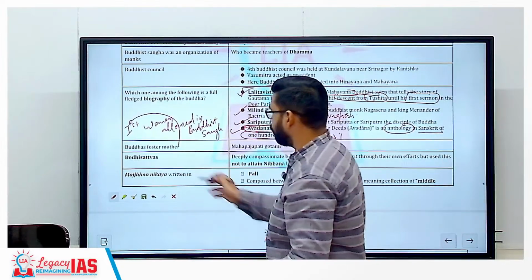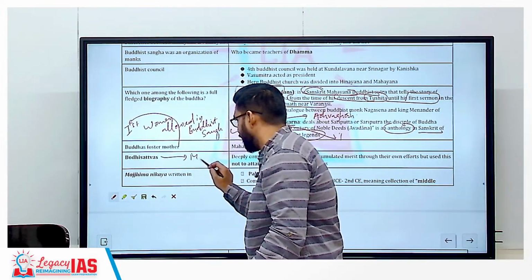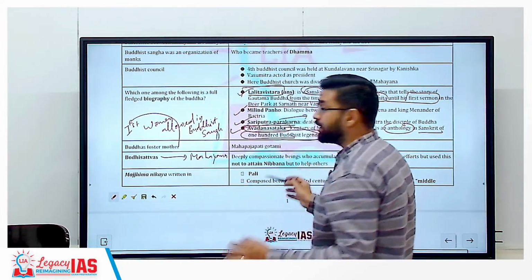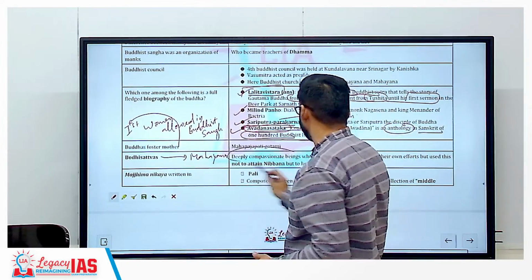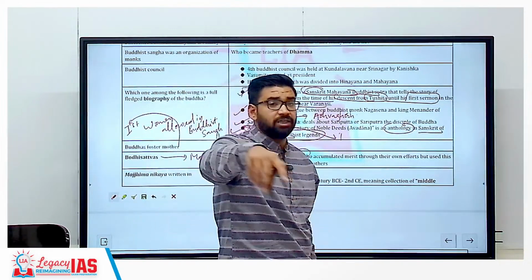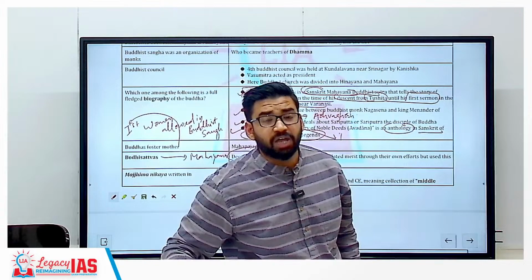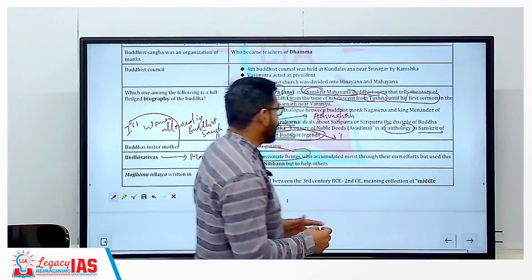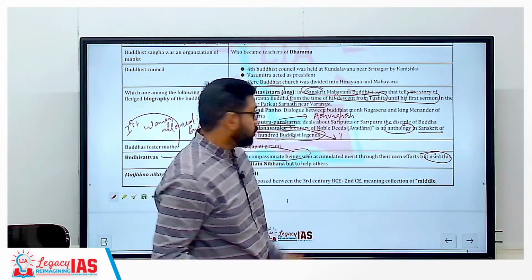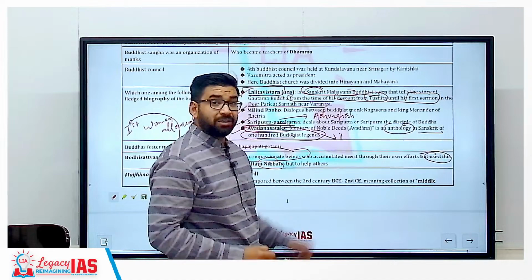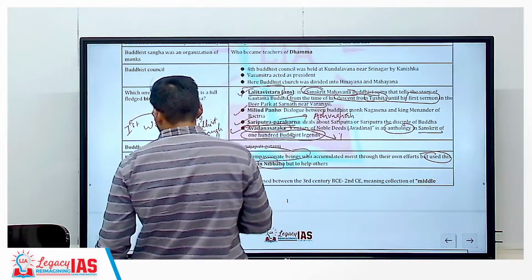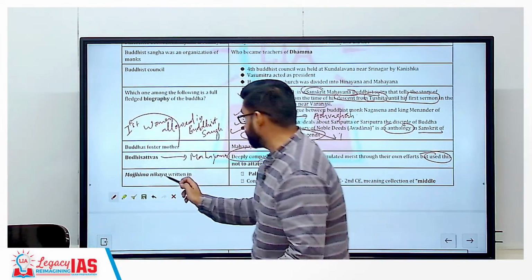Clear? Then Bodhisattvas are related to Mahayana Buddhism, minor gods in Buddhism. They are considered compassionate beings. That means they can achieve enlightenment, but they delay their nirvana for the welfare of people. They use their merit not to attain nirvana but to help others. Like the Dalai Lama is a Bodhisattva. Clear?